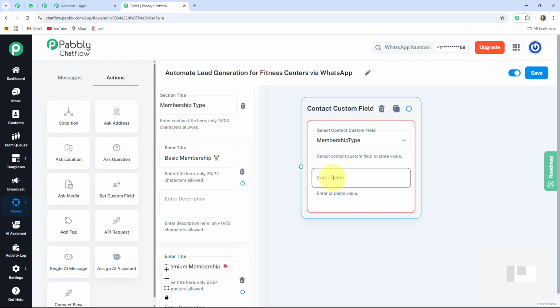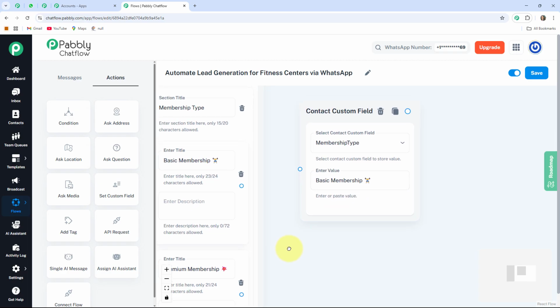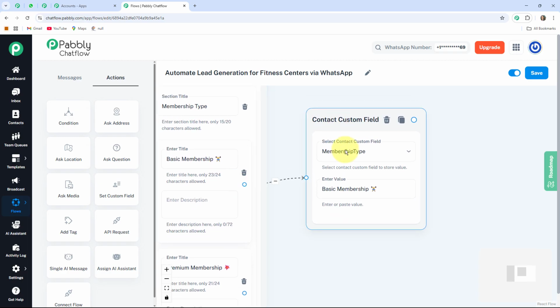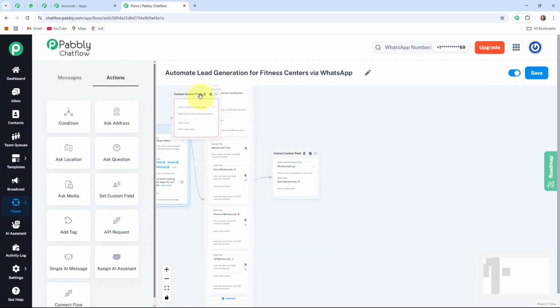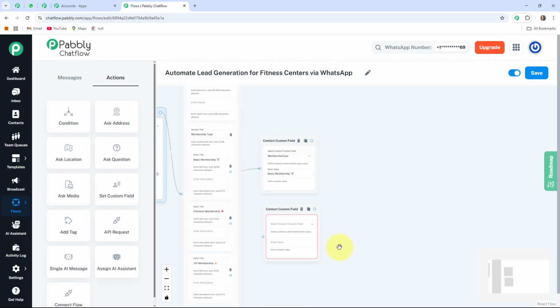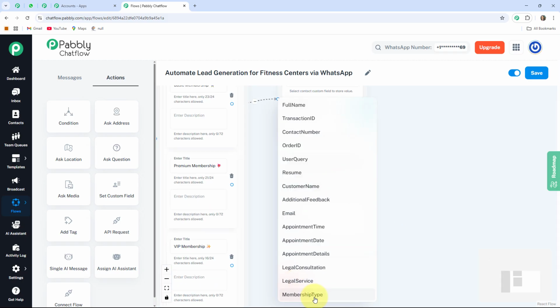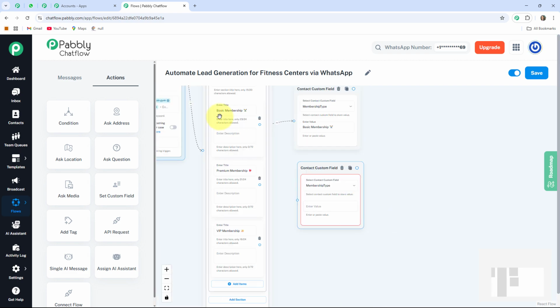After that, in this enter value box, I am writing the same, that is basic membership. Here I write, then I am going to connect this circle to this message. Now for premium membership, again I am taking one set custom field button, dragging this contact custom field box here, where I am going to select the contact custom field as membership type. The custom field for all three would be the same, that is membership type, because at the last when we provide one message to our user related to their membership plan, then your bot will automatically capture the selected type that the individual user selected.